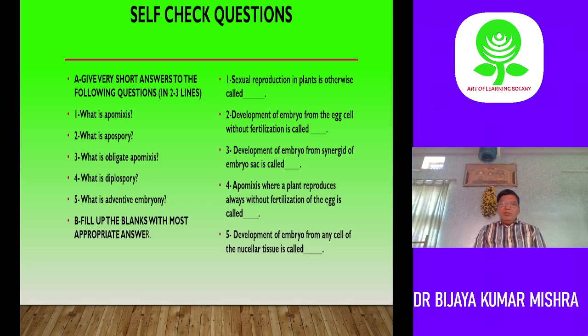Development of an embryo from synergids of the embryo sac is called apogamety, from any cell other than the egg. Apomixis where a plant reproduces always without fertilization of the egg is called obligate apomixis. Development of an embryo from any cell of the nucellar tissue is called adventive embryony.